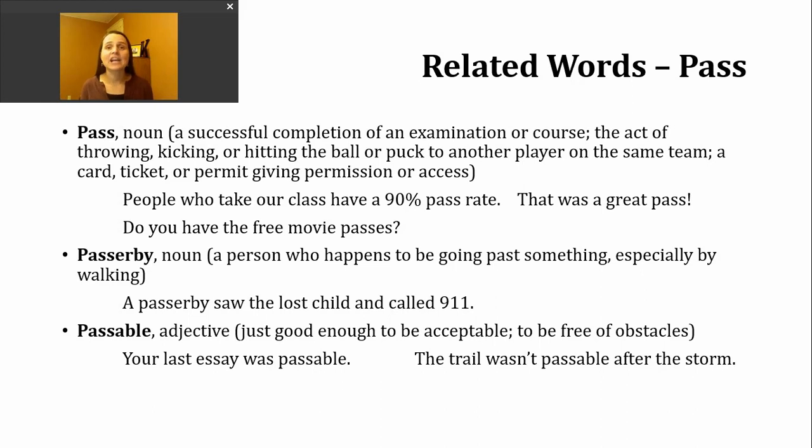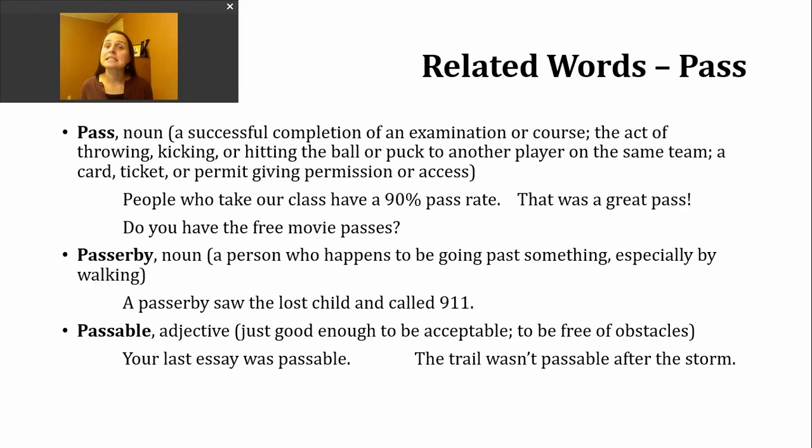A second way you might hear the noun pass used is to mean the act of throwing, kicking, or hitting the ball or a puck to another player on the same team. So again, this connects back to the usage in sports. You'll hear people talking about passes in soccer or international football, American football, basketball, hockey, in volleyball, you pass as well. And I'm probably leaving many out, but let's look at our example sentence. That was a great pass.